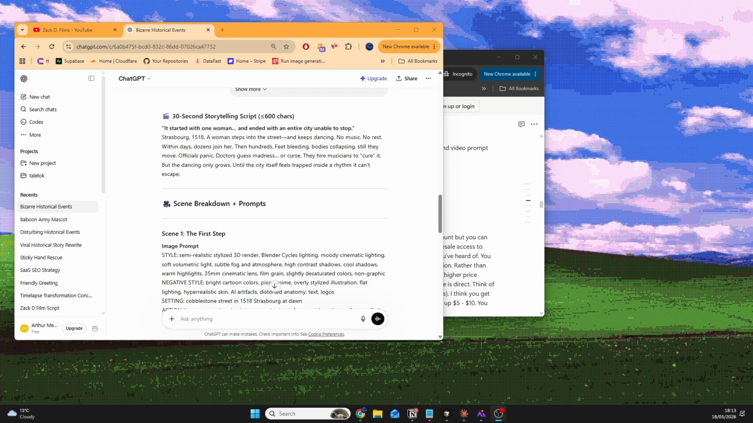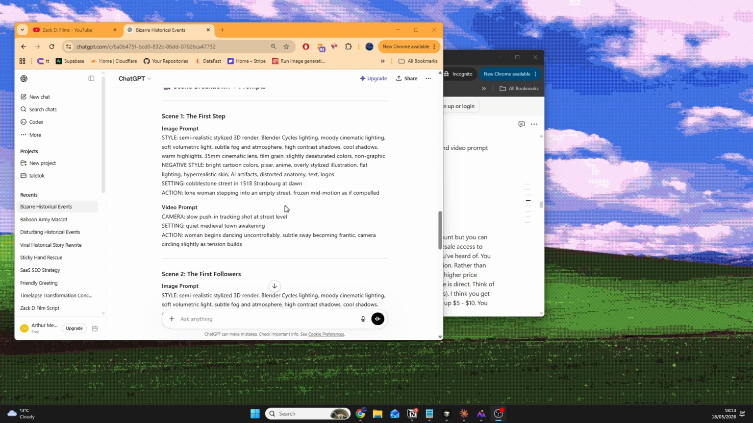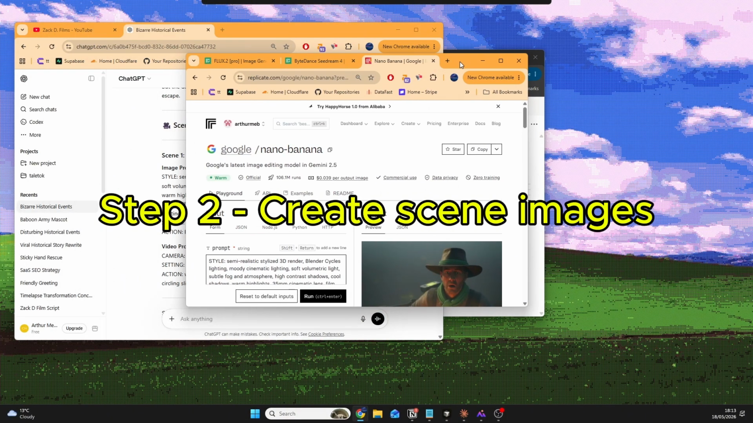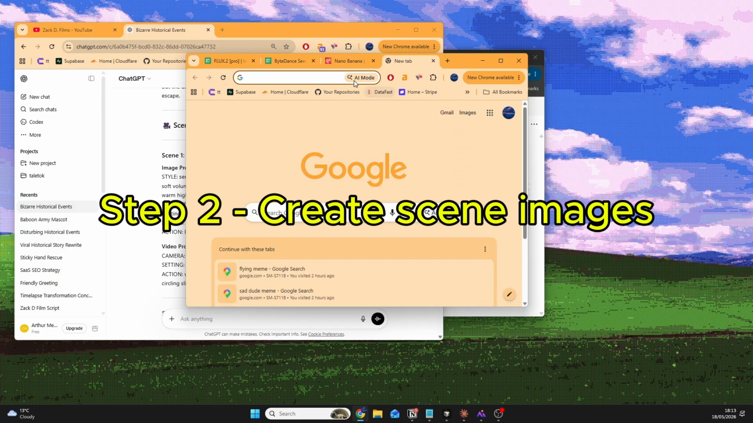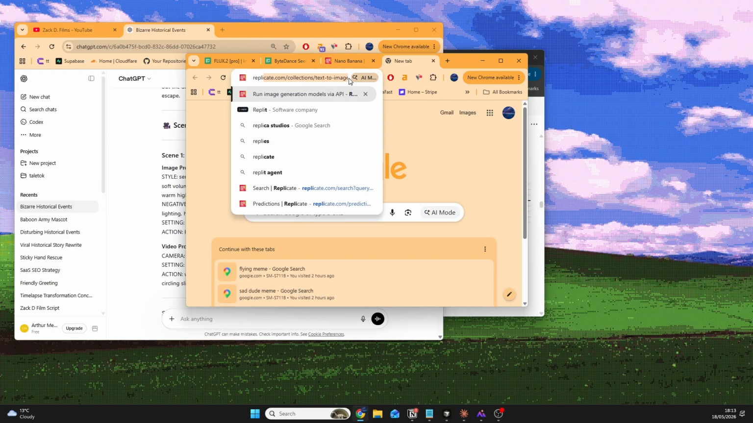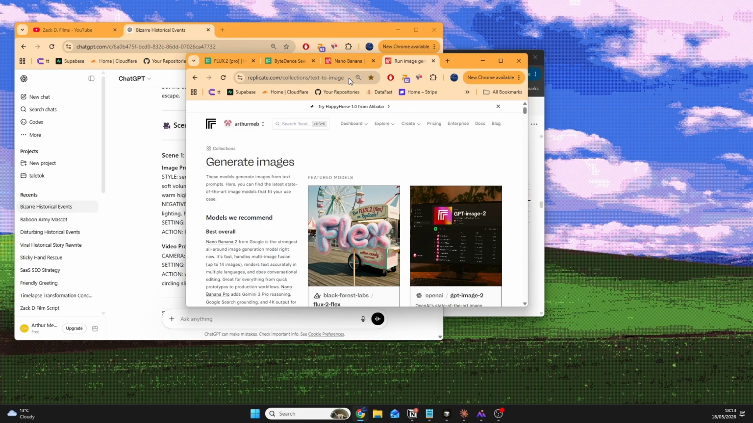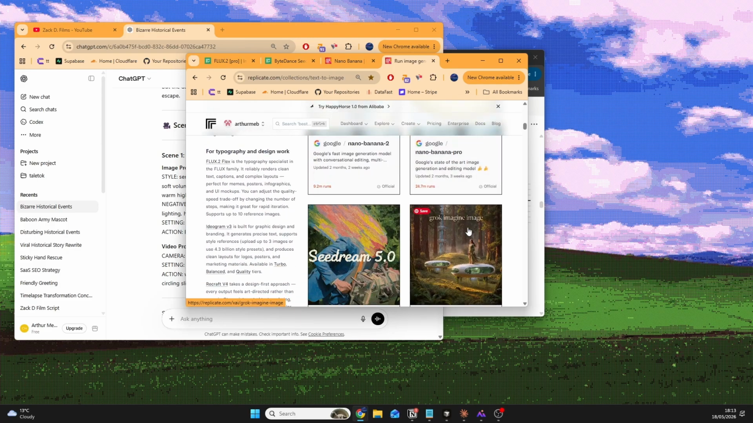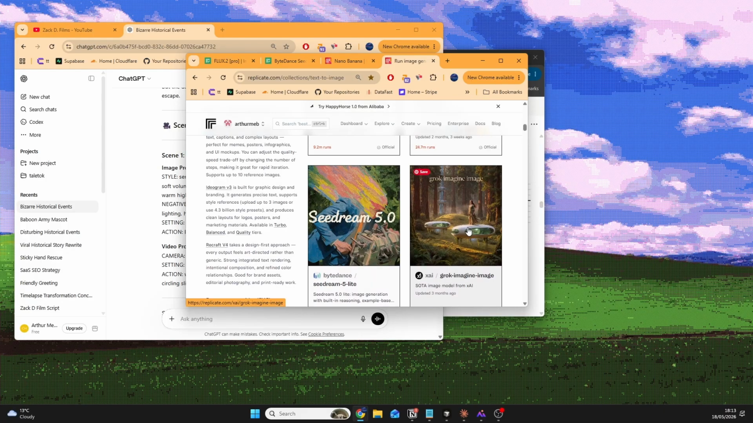Now that we have our full prompt, all our image prompts and all our video prompts, the next thing we need to do is create every image. Now, we're going to use a website called Replicate for that. It's this website here. And what it does is it gives you access to every single AI image and video model on the market. This is what developers use to create their apps. It's what content creators use to have access to everything as soon as it was released.